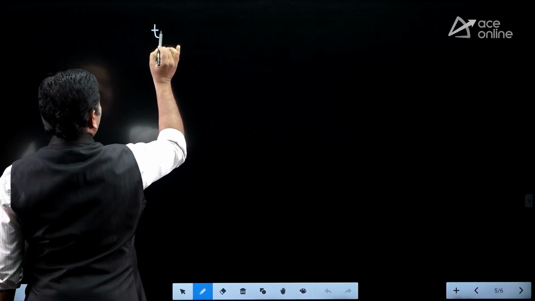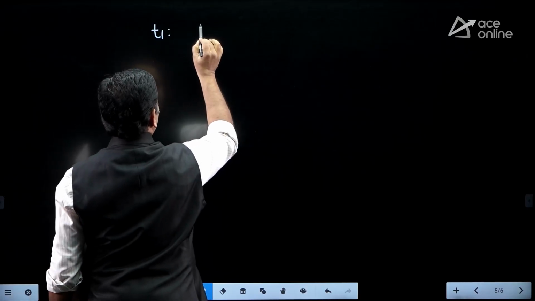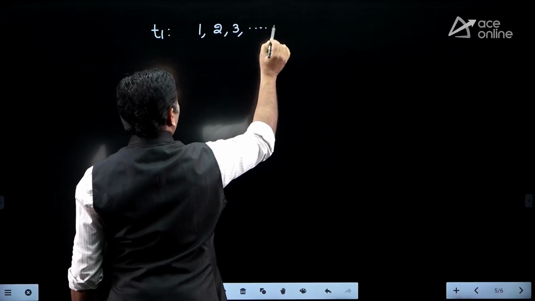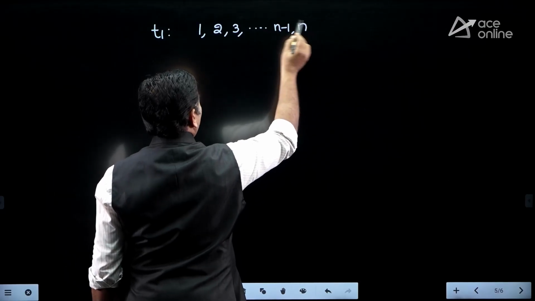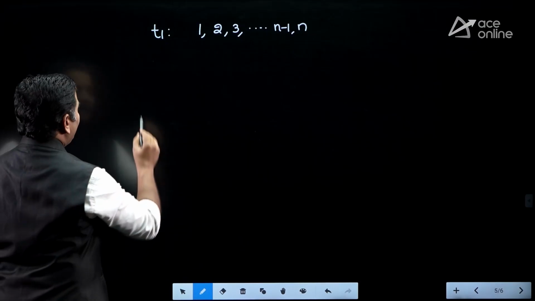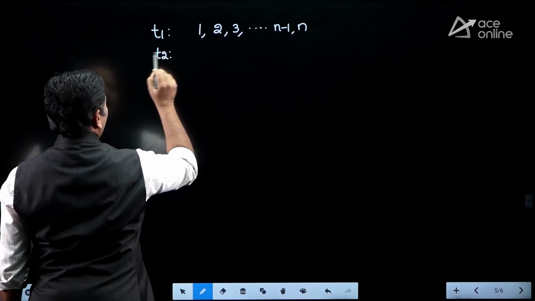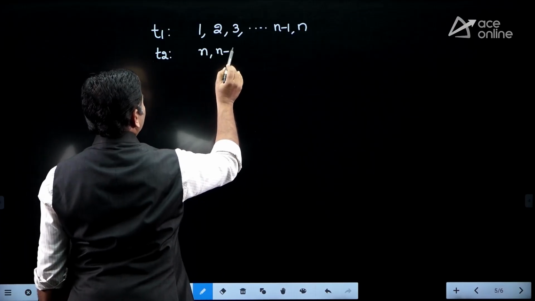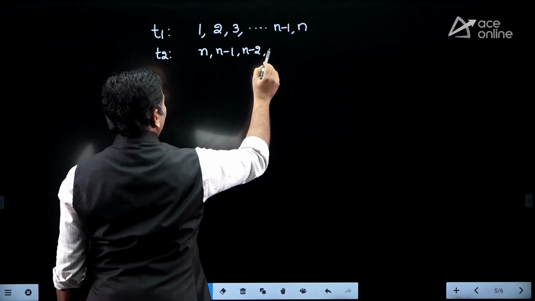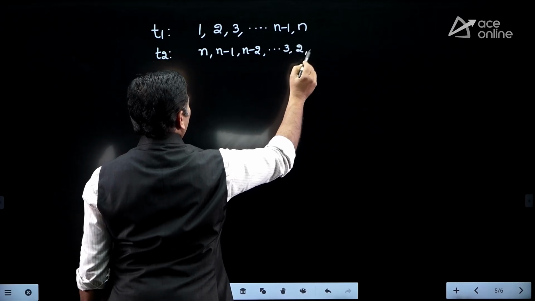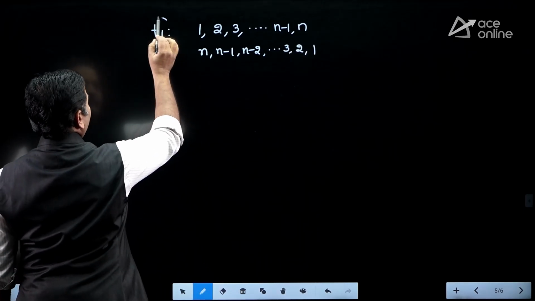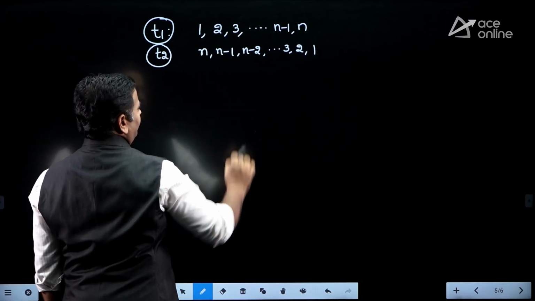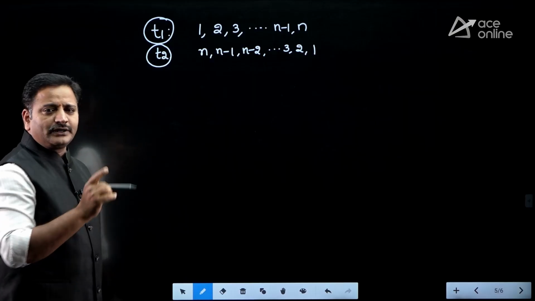So T1 is the time required for sorting elements in ascending order. For example, the input provided is 1, 2, 3, up to n minus 1, n. The array elements are already in ascending order. T2 is the time required for sorting elements in ascending order, but the array elements are provided like this: n, n minus 1, n minus 2, and so on, 3, 2, 1. T1 is the time required for sorting this array and T2 is the time required for sorting this array, but both use the quicksort algorithm only.